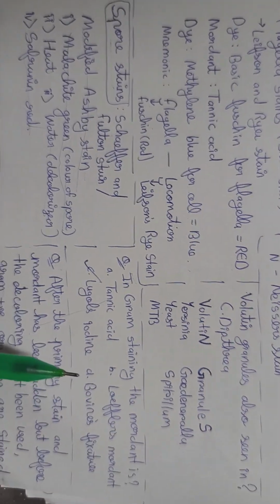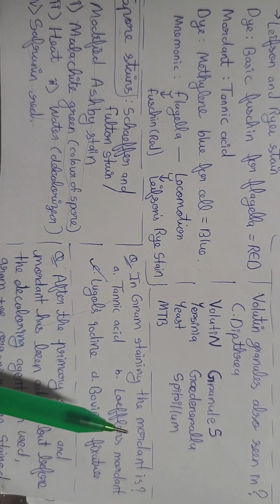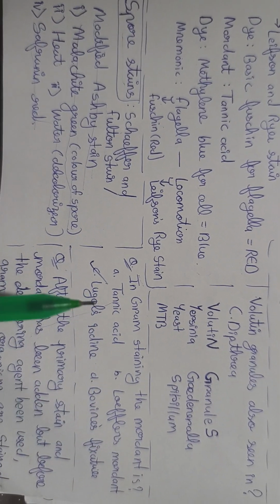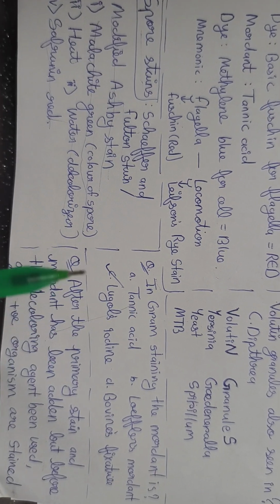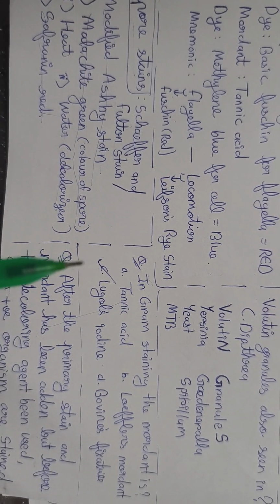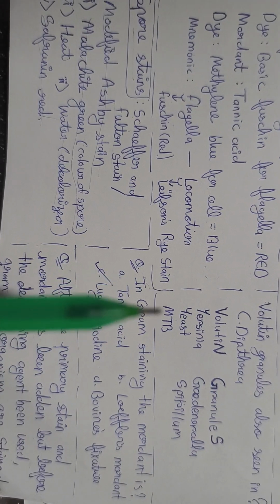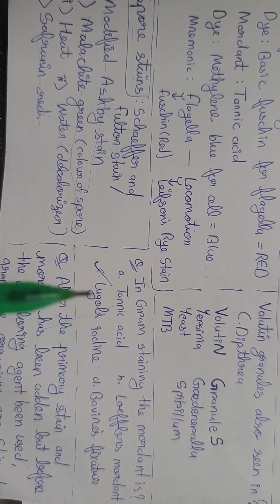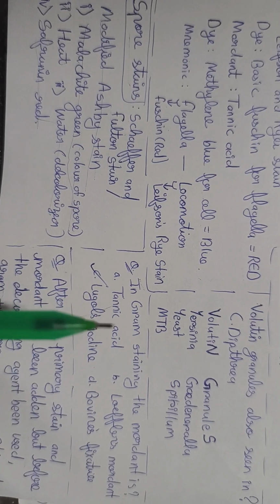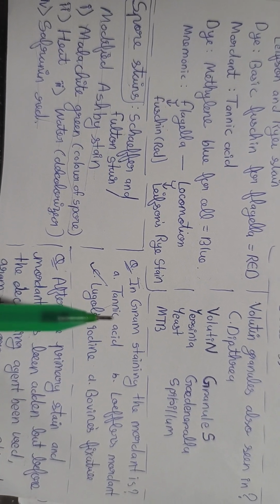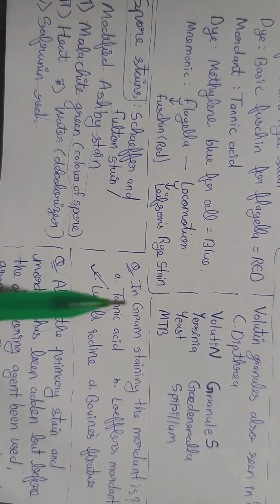Now let's practice some questions from staining. In gram staining, the mordant is, so iodine, Lugol's iodine is the answer. We have seen that primary stain in gram staining was crystal violet, mordant or fixative was iodine, then decolorizer was alcohol, and secondary stain was safranin.